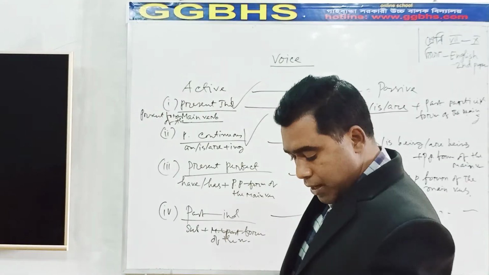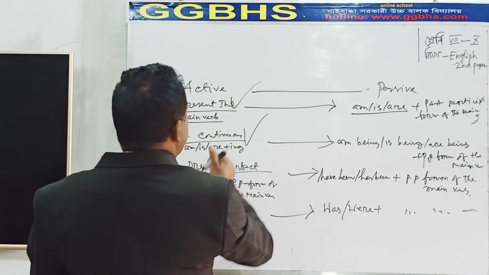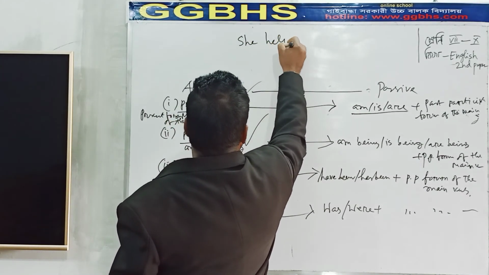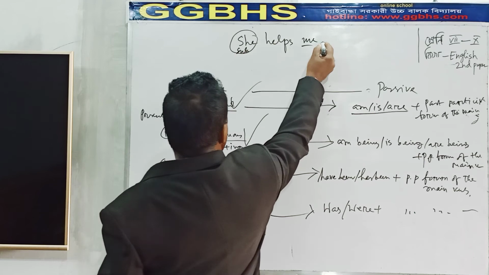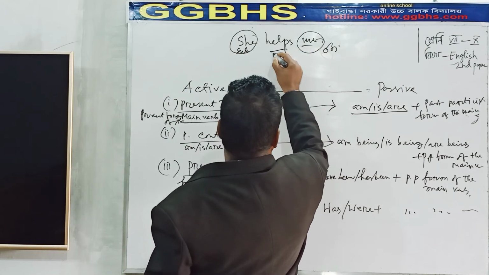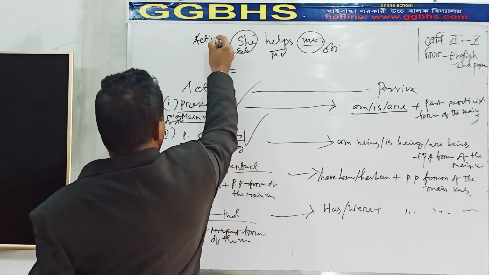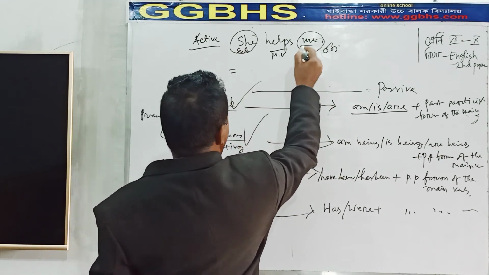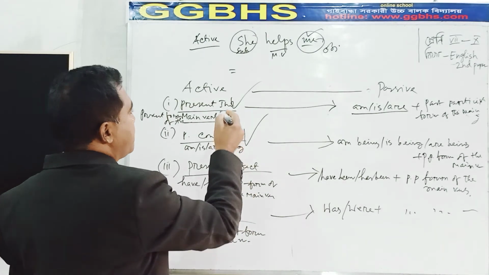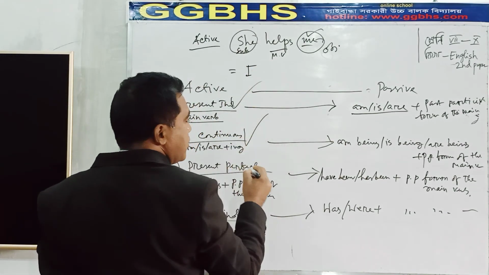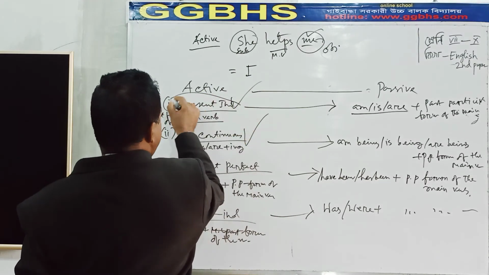Suppose, here I can give you an example. She helps me. Here, she is the subject, me is the object, and helps is the main verb. This is active voice, and we have to change it into passive. So first of all, we should take me. The subjective form of me is I. Here we have taken I. Then helps: here it is present indefinite tense.